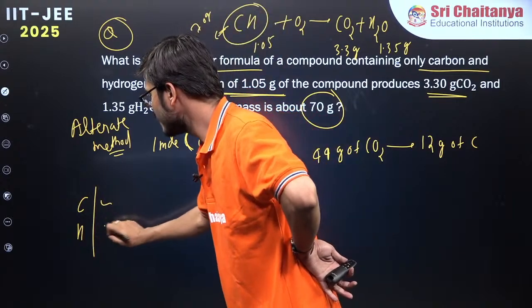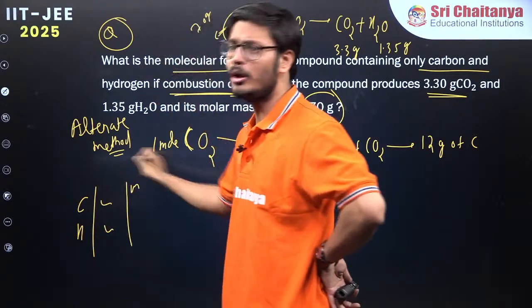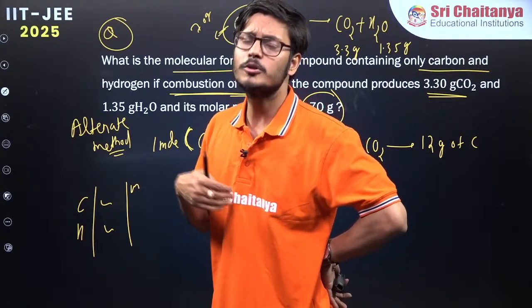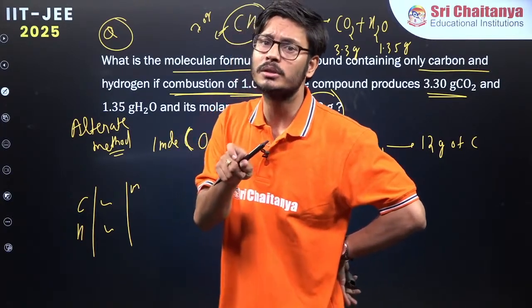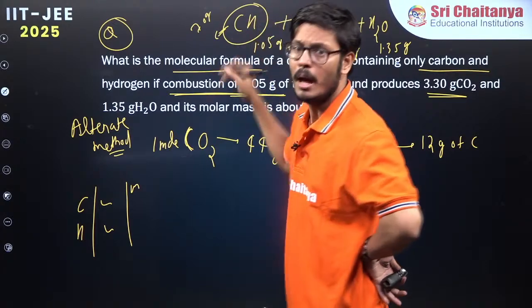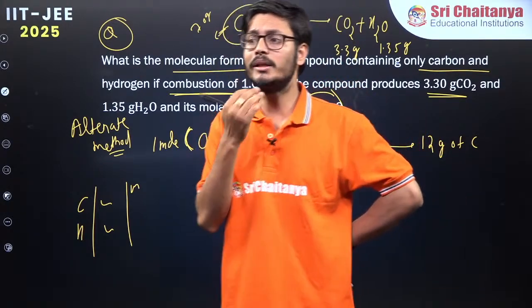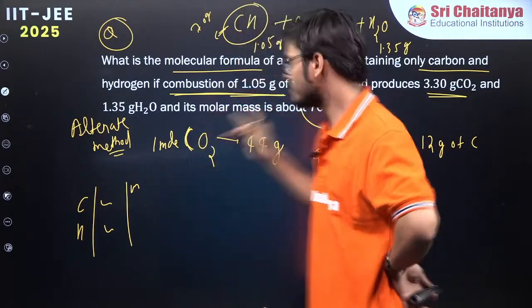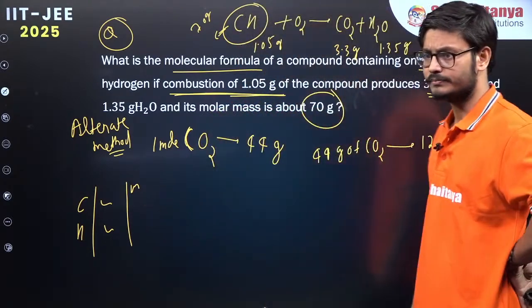Once I have masses, I can have the moles, and then only I can go for the empirical formula, right? So my first responsibility is to find the mass of carbon and hydrogen. This is 1.05 grams of hydrocarbon, but in this 1.05, what is the mass of carbon and what is the mass of hydrogen? That I need to find with this value.